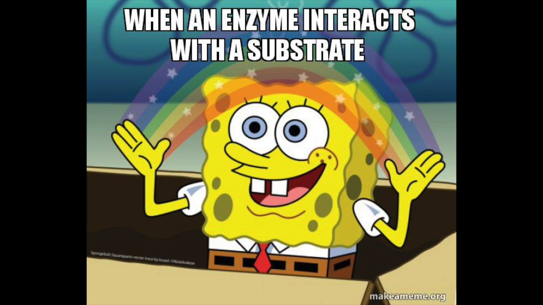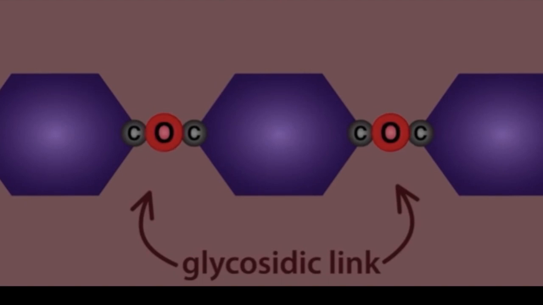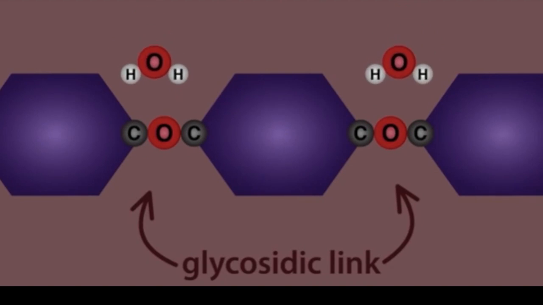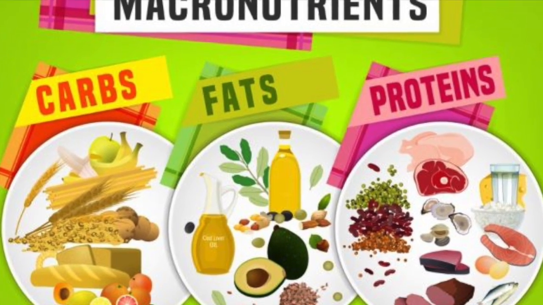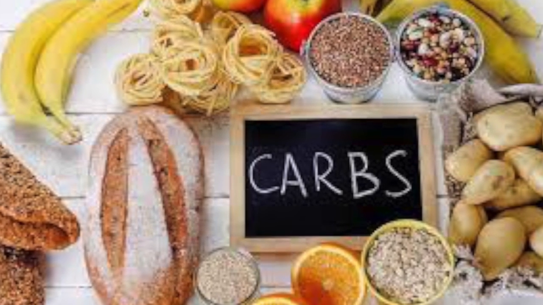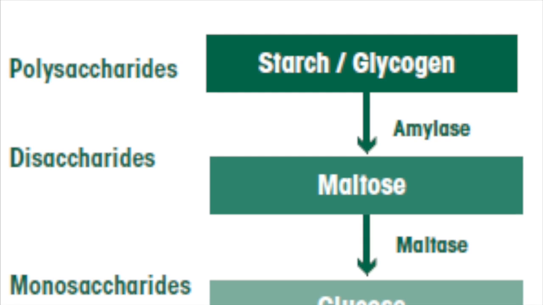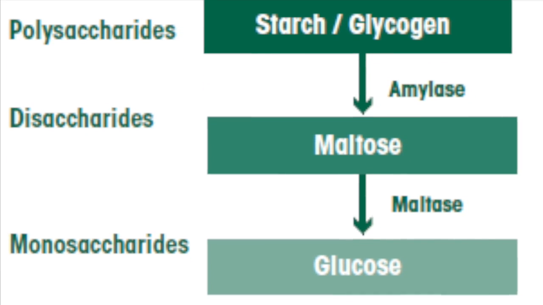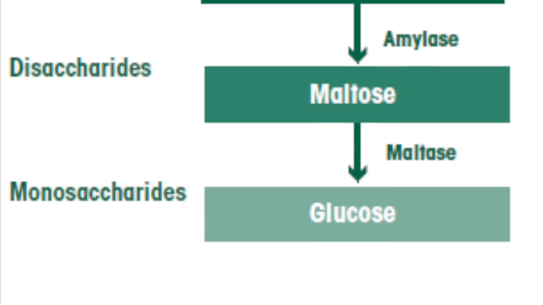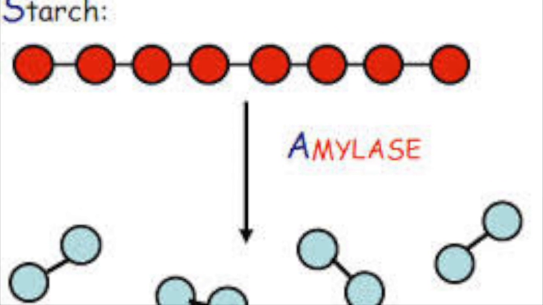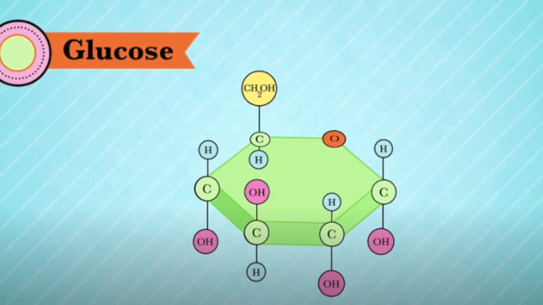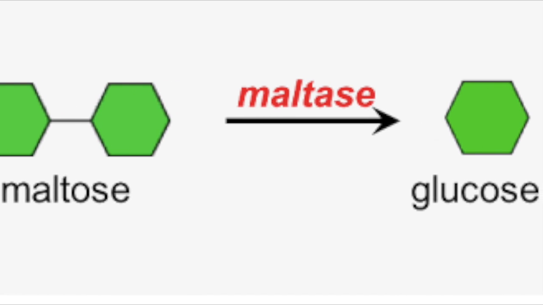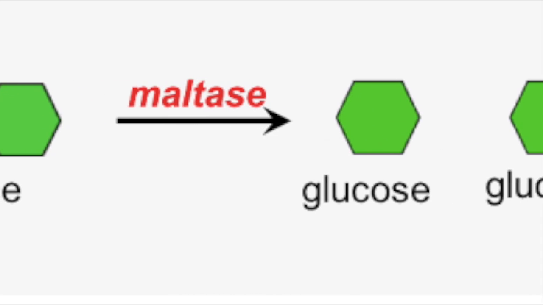Once a substrate docks, the enzyme causes a hydrolysis reaction to occur, cleaving larger bonds of the food into smaller portions. Because of the specificity of enzymes, many types are required for the digestion of the three classes of macronutrients. Carbohydrates are broken down from larger molecules known as polysaccharides, which consist of starch and glycogen, by the enzyme amylase. The breakdown of starch into the disaccharide maltose is the product of this hydrolysis reaction. Maltose, which is a combination of two glucose molecules, is broken down into monomers of glucose by the enzyme maltase.